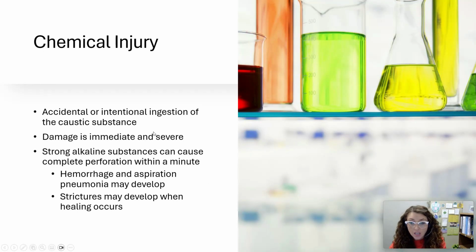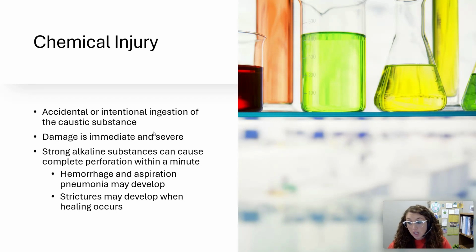When we think of a chemical injury, this could be accidental or intentional ingestion of a caustic substance. I will say if this is intentional ingestion, this is a very highly lethal way to intentionally harm oneself. And the problem, even if it's ingested accidentally, is that the damage is immediate and can be severe.